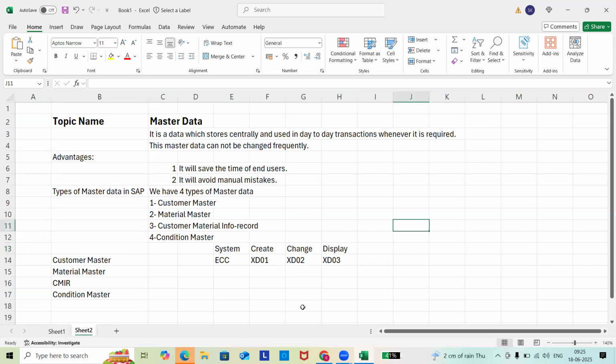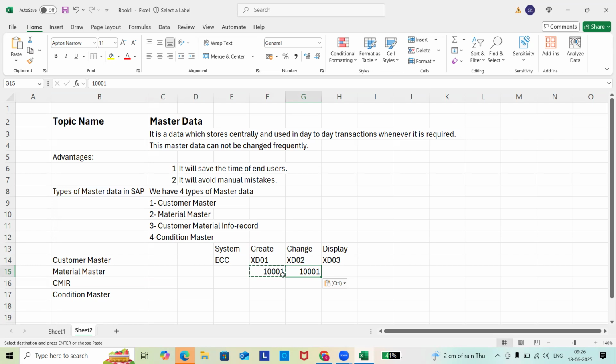In the ECC system, if you are executing, these are T codes. If you are executing XD01, then the system will give you the screen to create the customer, a new customer. For example, you have already created a customer with the code 10001 maybe. Now you found some mistakes in that master data and you want to rectify that. In that case, you need to go to this XD02 transaction, put this customer code again, go inside and do the changes whatever is needed.